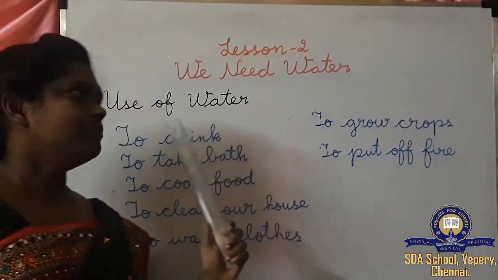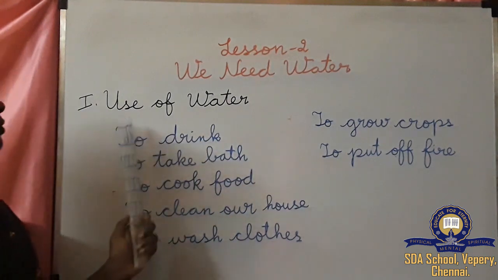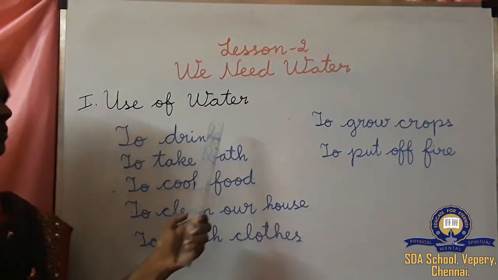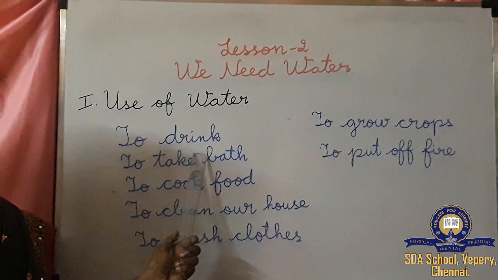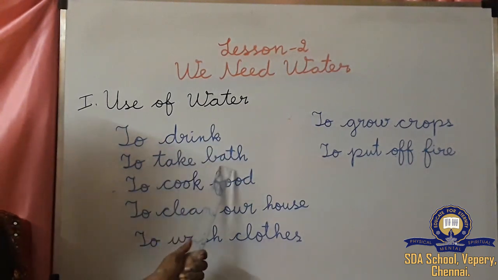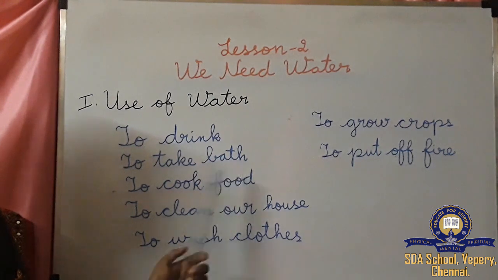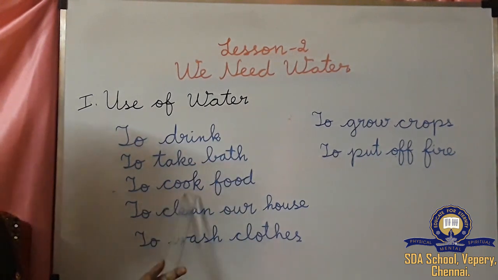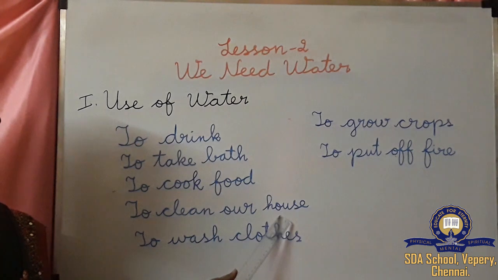Once again, we'll see that with the spelling. Uses of water. For what all are we using water? To drink. D-R-I-N-K, drink. To take bath. B-A-T-H, bath. To cook food. Cook. C-O-O-K, cook. Food. To clean our house. Clean.